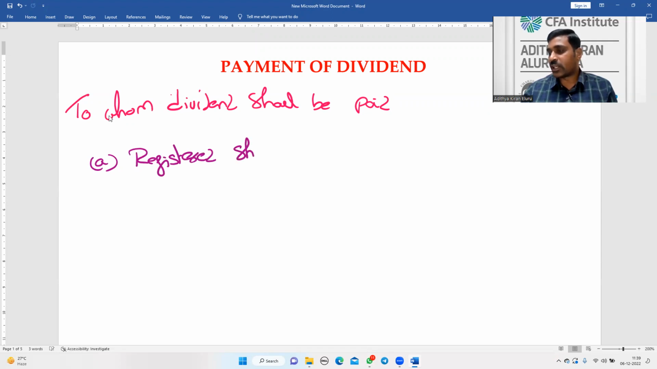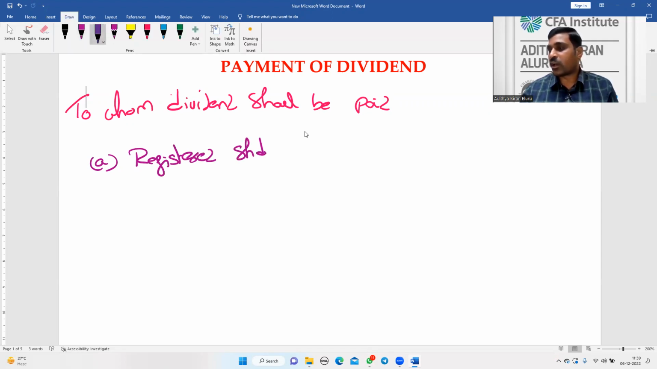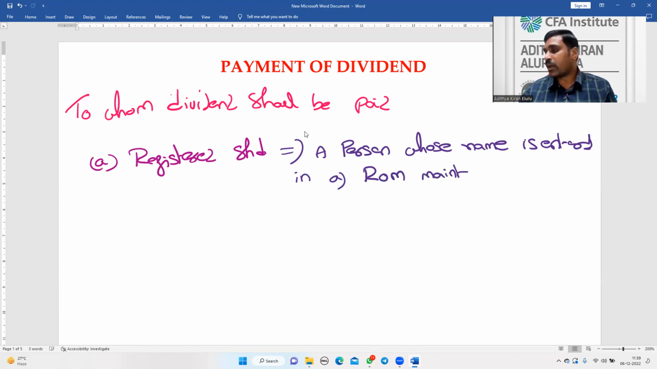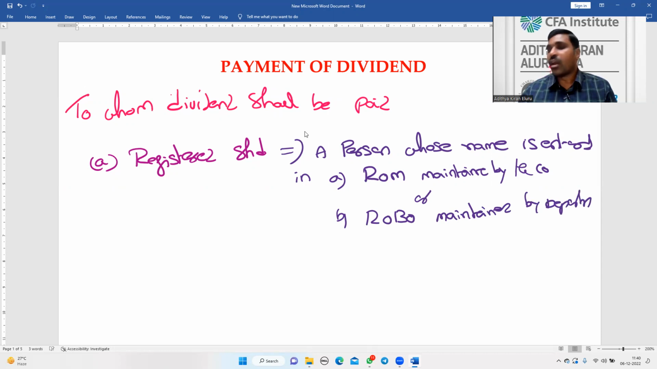What is meant by a registered shareholder, or who can be called a registered shareholder? A person whose name is entered in the register of members maintained by the company, or in the records of beneficial owners maintained by the depository.